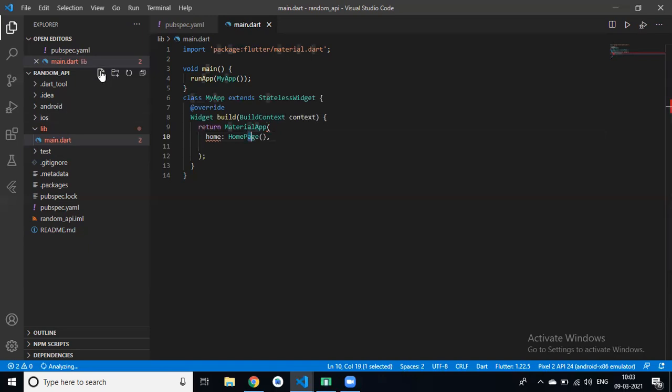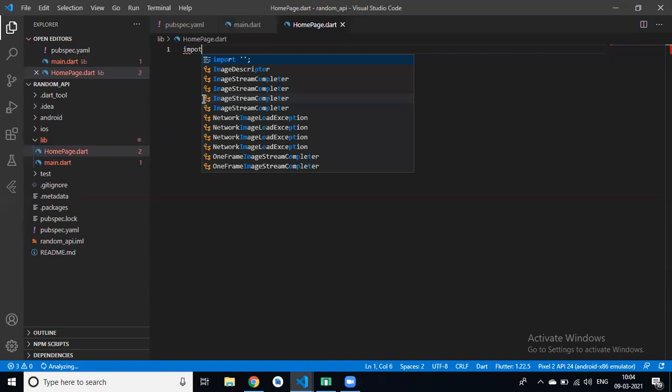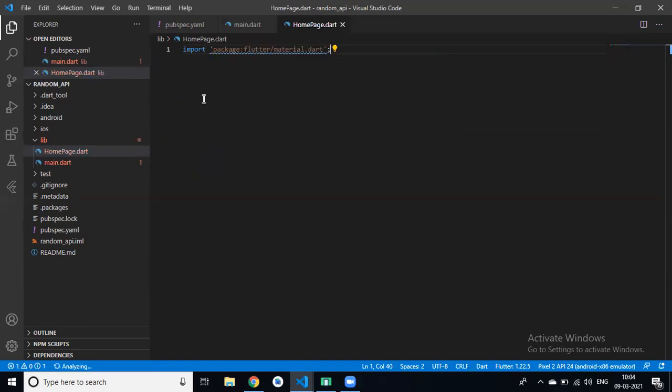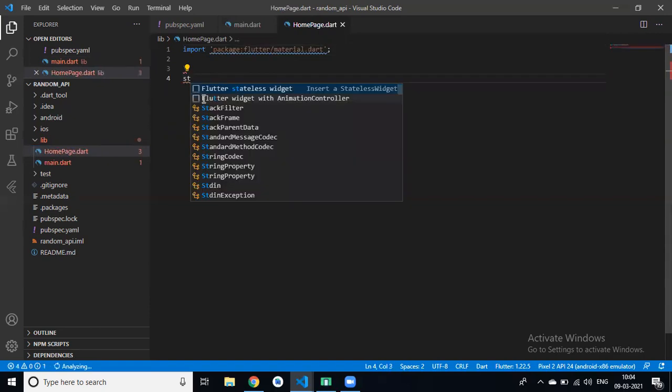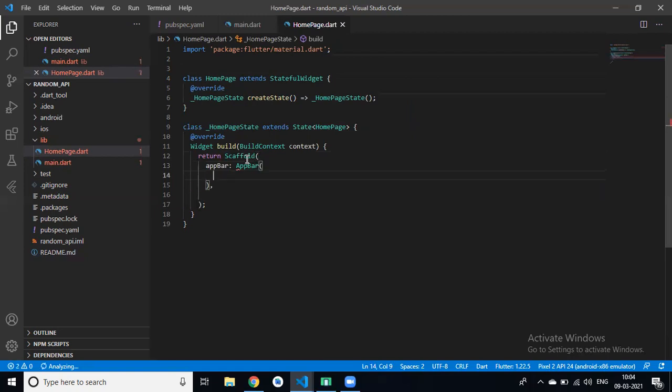So first we have to create our home page dot dart file. In that first we import our material package, then stf home page. In that we have a scaffold. In the scaffold we have app bar, then we have a title property.